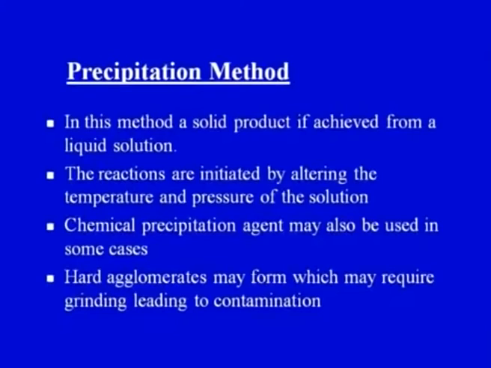In many cases, hard agglomerates have a tendency to form during this process of precipitation. There is a step by step procedure for this precipitation method, but we will not go into the detail. The basic summary of the method is that we have a liquid solution, and in order for a reaction to take place, we alter the temperature and pressure. Sometimes we may add some chemical precipitation agents also, but sometimes hard agglomerates may form.